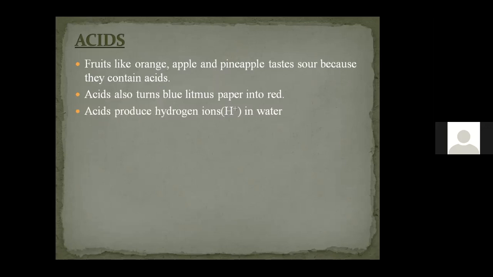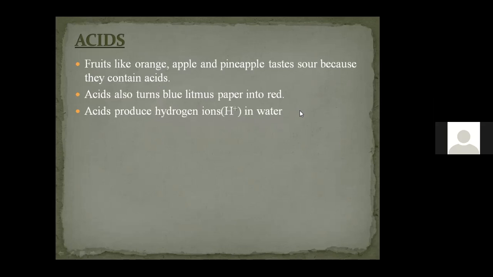Based on the amount of H plus ion, we further classify the acids.